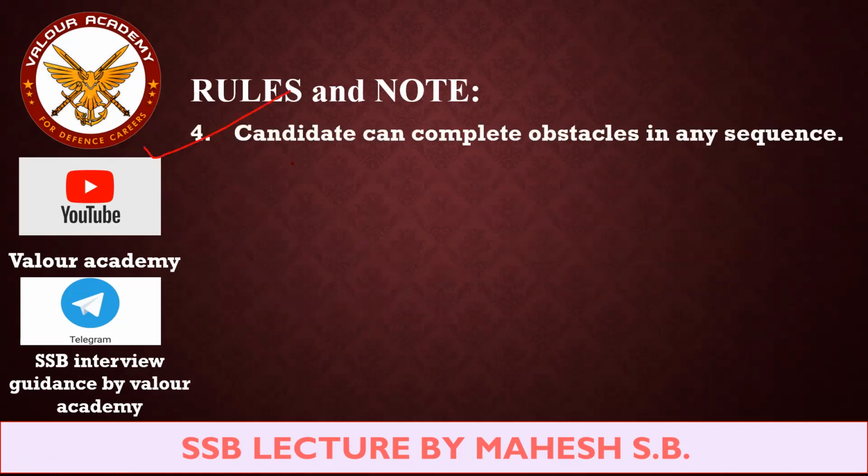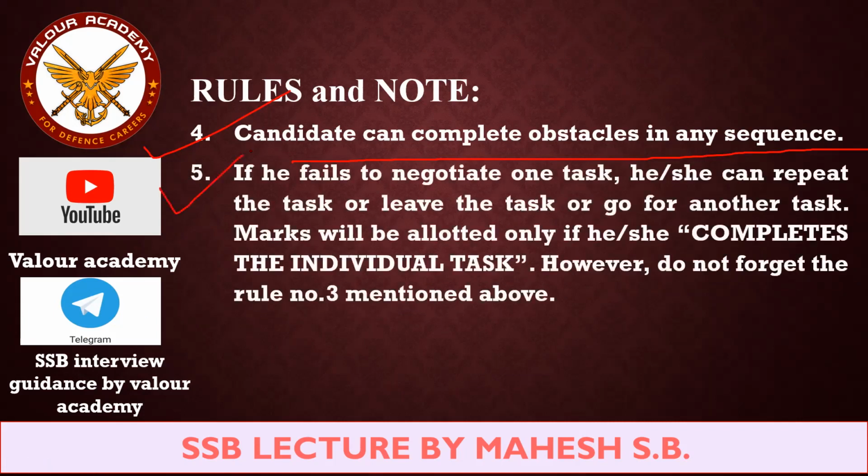Rule number 4 is, candidates can complete obstacles in any sequence. There is no compulsion that you have to complete the obstacles in 1, 2, 3, 4, 5, 6, 7, 8, 9, 10 form. You can finish the obstacles as you want, like 10, 9, 8, 7, 4, 3, 1, 2, 6, kind of. Of course, don't repeat the obstacle. If he fails to negotiate one task or one obstacle, he can repeat the task, leave the task, or go for another task. Getting my point? This task means obstacle.